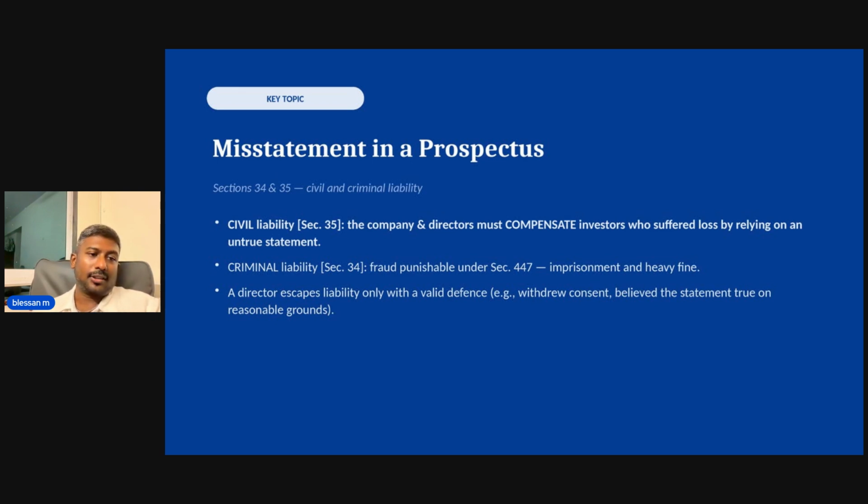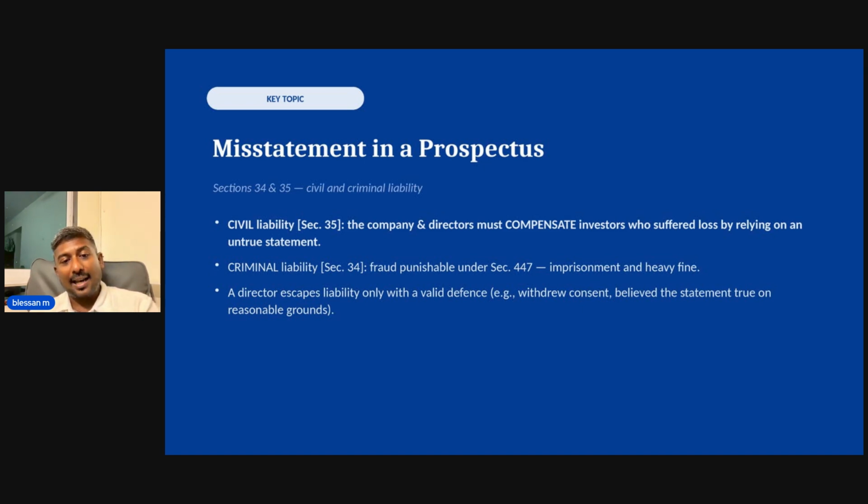exam and the subject, you must remember that whenever there is a misstatement in prospectus, the mistake attracts both civil liability and criminal liability. In terms of civil liability, it is the director who has to compensate the investors who actually relied on the particular numbers in the prospectus and invested money and have subsequently lost.